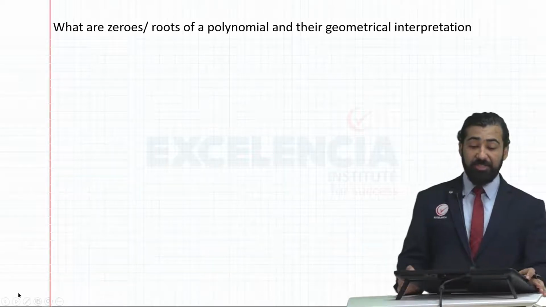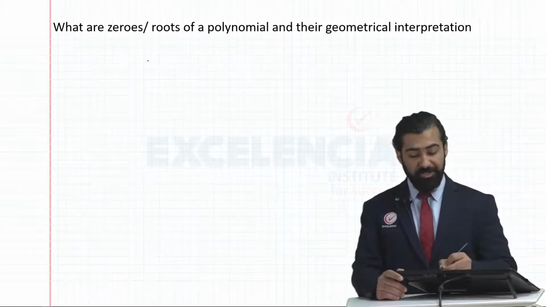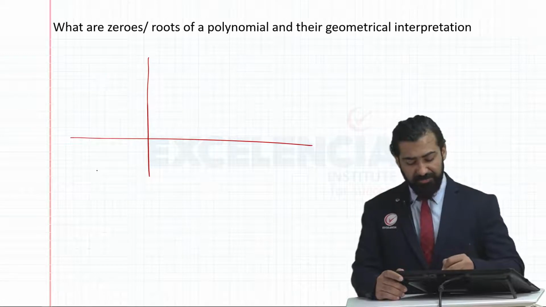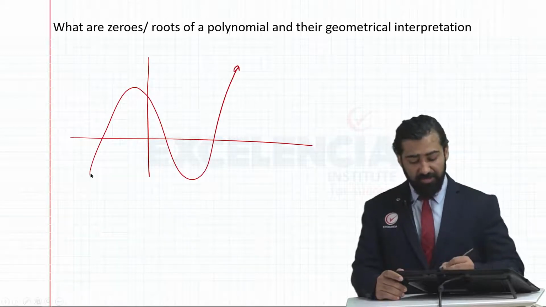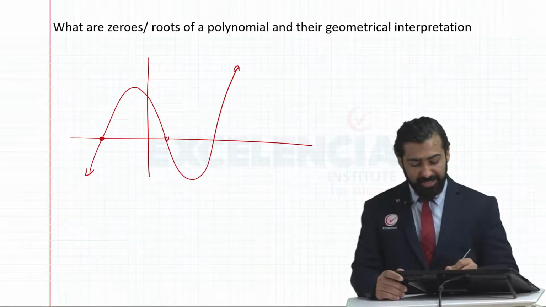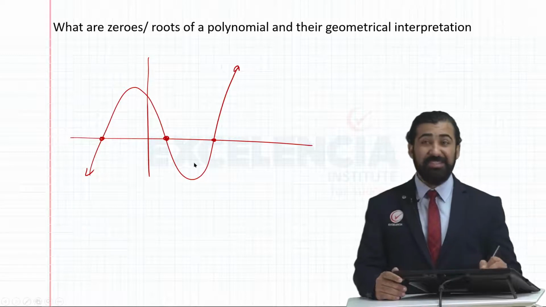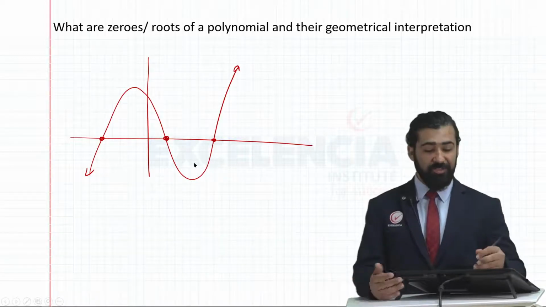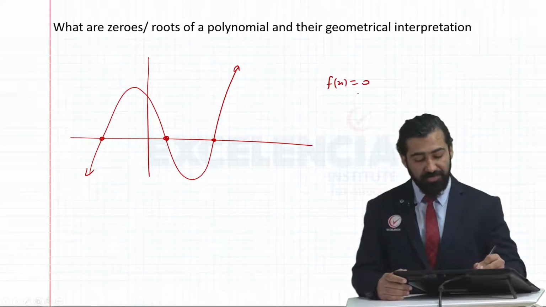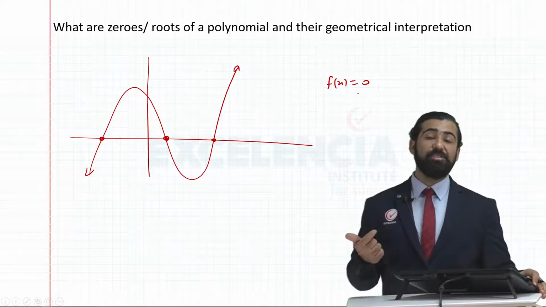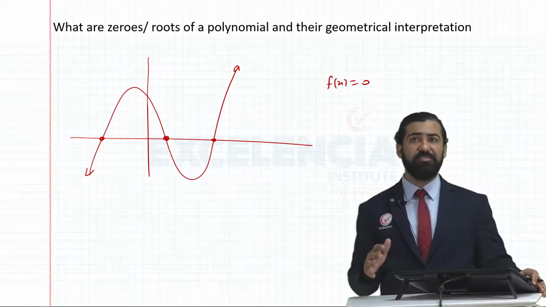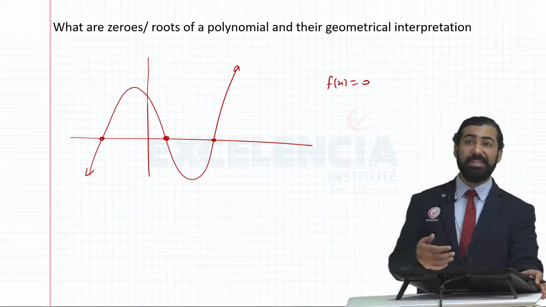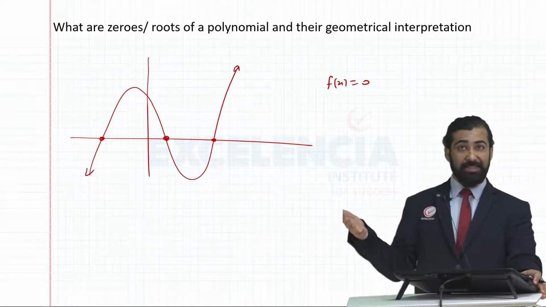Then we also learned what are zeros of a polynomial. Suppose there's a graph which crosses the x-axis at certain points. The solutions of f of x equal to 0 are also called zeros or roots of the polynomial. So zeros of the polynomial are nothing but the points at which the graph crosses the x-axis.